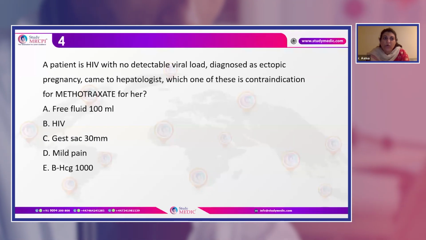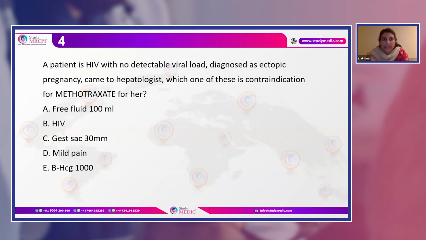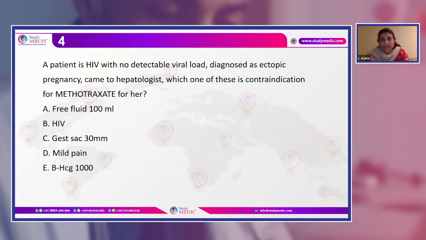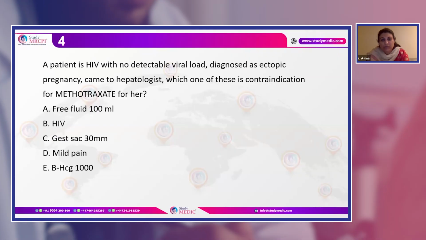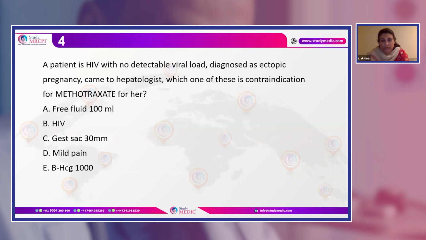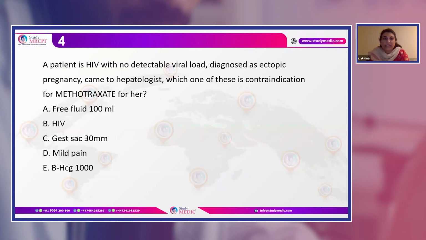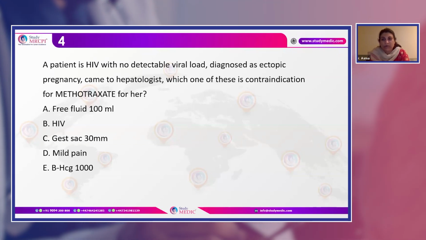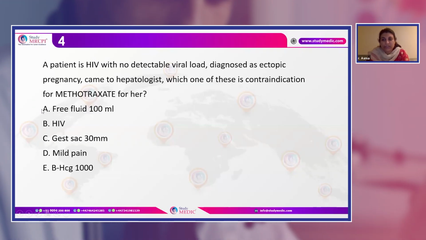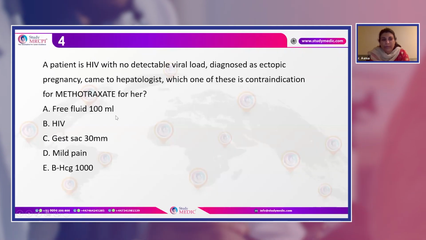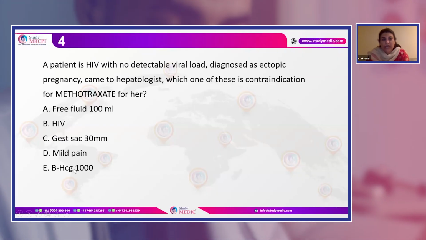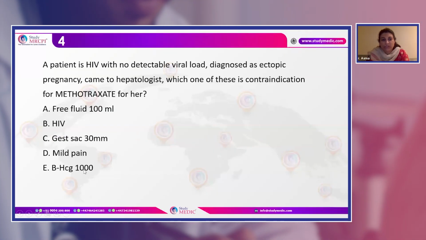Now, question number 4 is a patient who is HIV positive with no detectable viral load, has been diagnosed with ectopic pregnancy, and came to the hepatologist. Which one of these is a contraindication for methotrexate? So it's almost like the same question, but they're asking about the contraindication for methotrexate. Here the options are quite a little bit different, showing free fluid 100 ml, HIV, gestation sac of 30 mm, mild pain, and beta HCG of 1000.